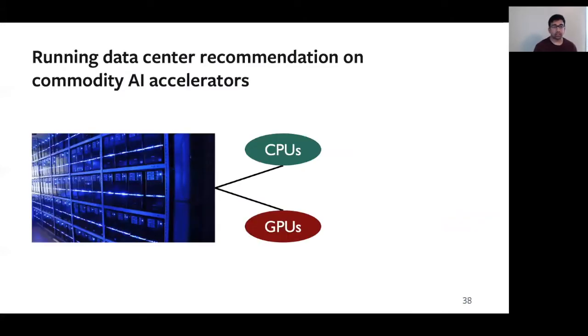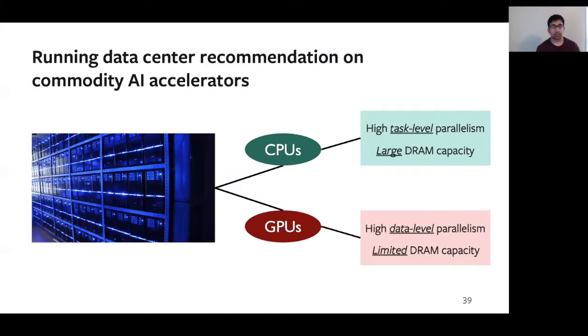Now, in addition to general purpose CPUs, there's been a lot of interest in using AI accelerators in order to improve the efficiency of AI at the data center scale. One example of this AI accelerator is a GPU. For the next portion of this talk, what we're interested in thinking about is how can we most efficiently use both general purpose CPUs and GPUs to efficiently perform end-to-end ranking across multi-stage pipelines.